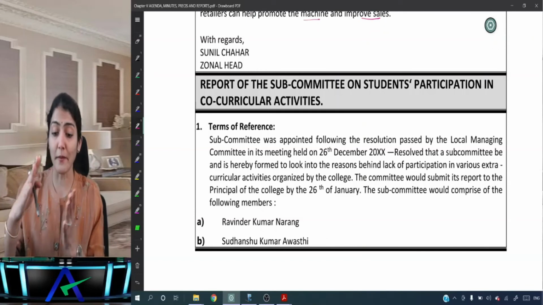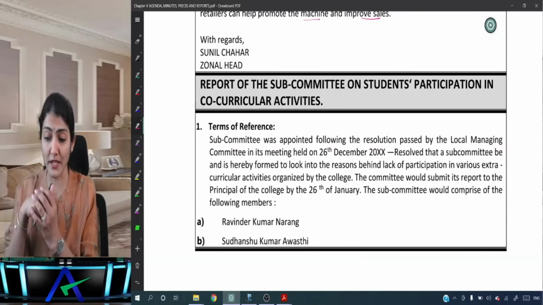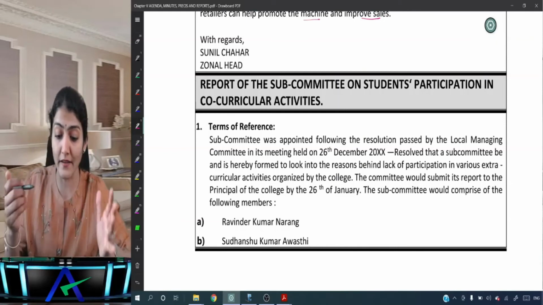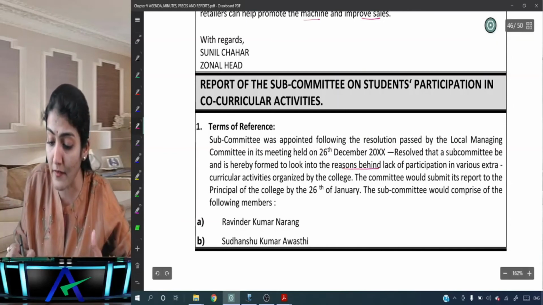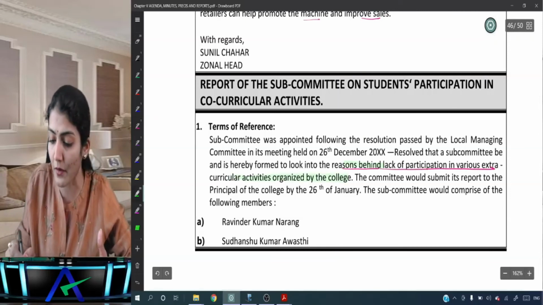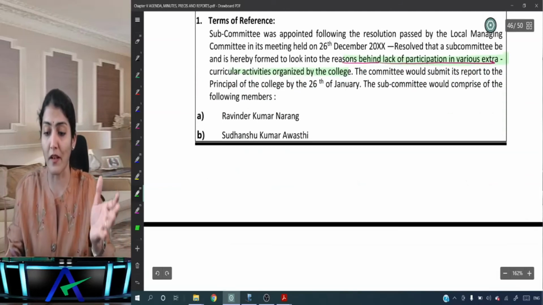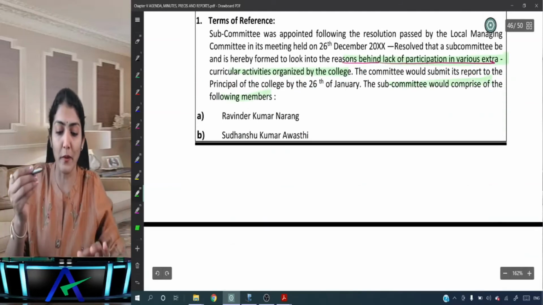So again, a subcommittee was appointed following the resolution passed by the local managing committee: resolved that a subcommittee is hereby formed to look into the reasons behind lack of participation in extracurricular activities organized by the college. The committee would submit its report to the principal. The subcommittee would comprise the following members.